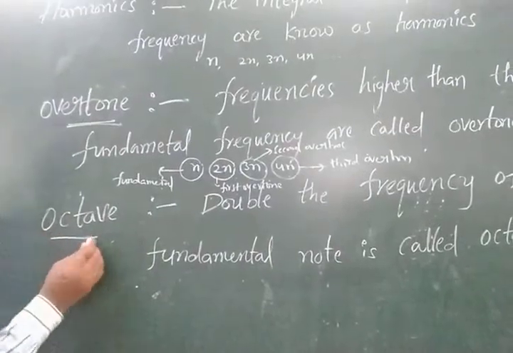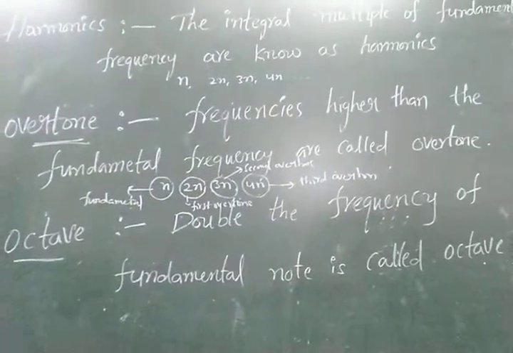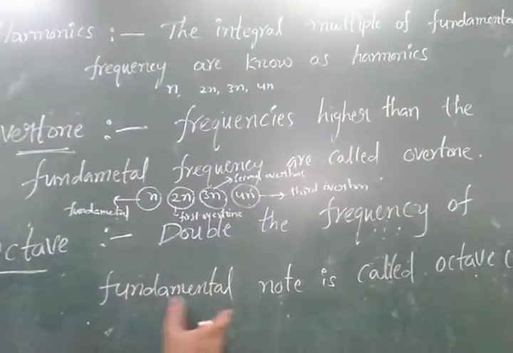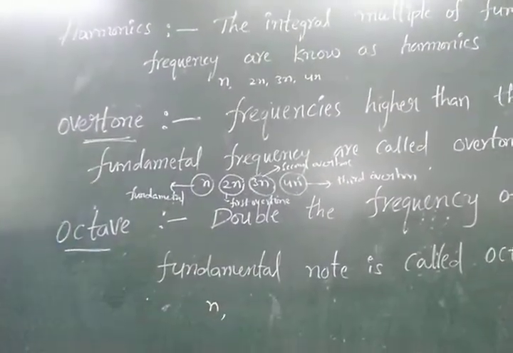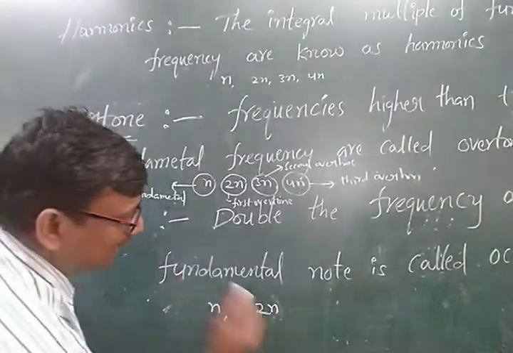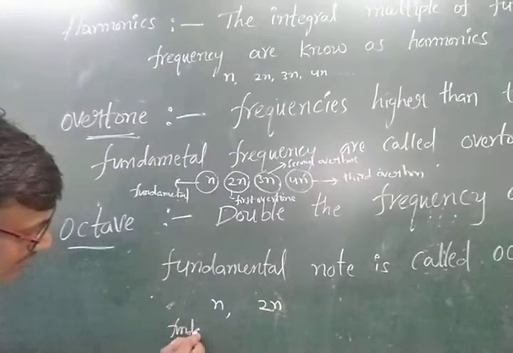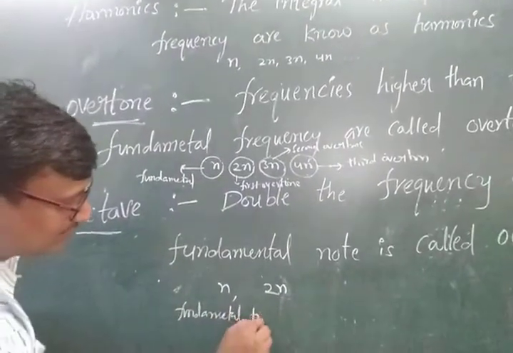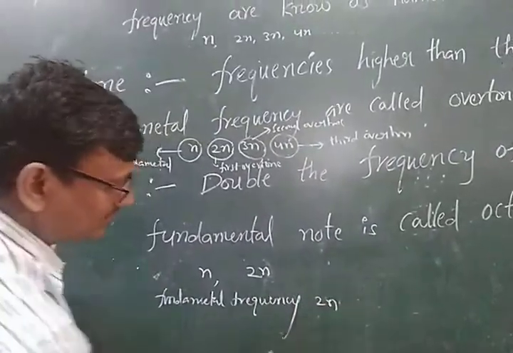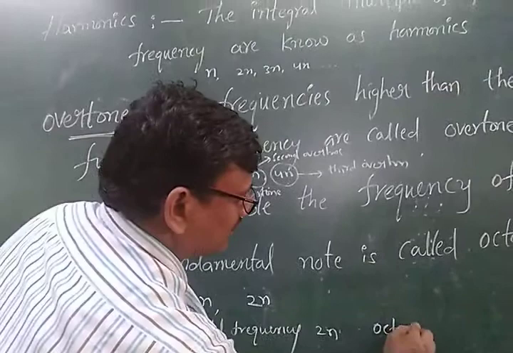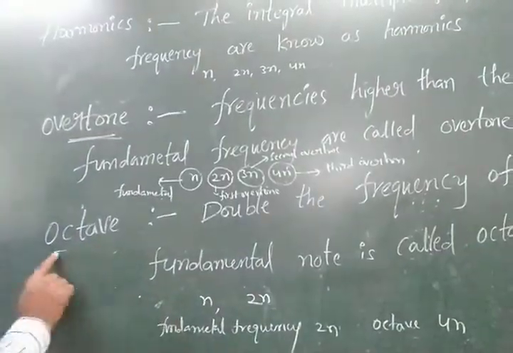Next, octave. Octave is nothing but double the frequency of the fundamental note. Double the frequency of the fundamental note is called the octave. For example, if the fundamental frequency is n, then the octave is 2n, which is the double of it. For example, if the fundamental frequency is 2n, then the octave is 4n. That means double the fundamental frequency is called the octave.